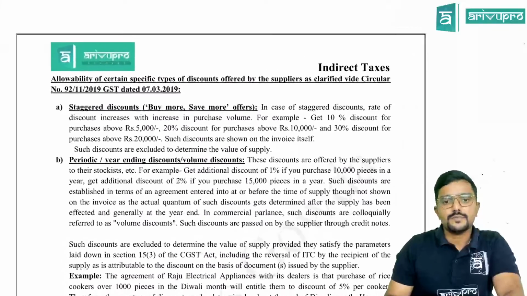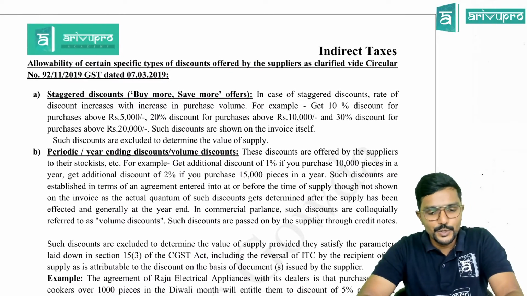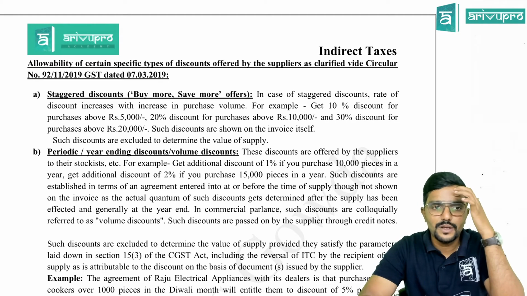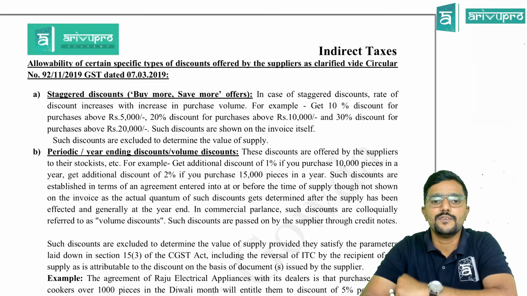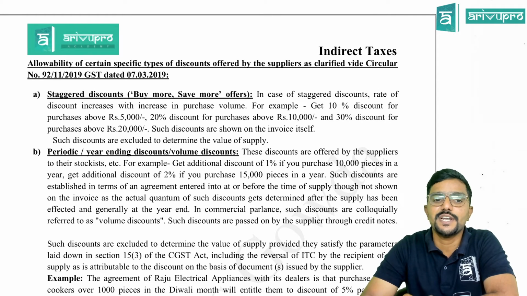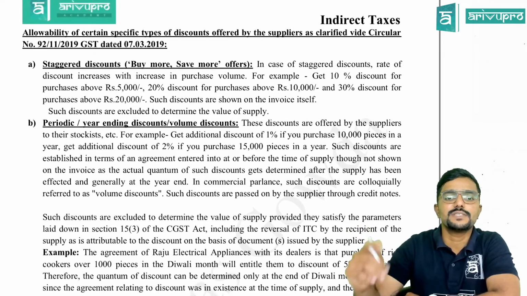Some circulars have been issued by the government or the department to clarify a few things with respect to discounts. We will see the allowability of certain specific types of discount offered by suppliers, as clarified vide Circular number 92/11/2019-GST dated 7th March 2019. First one: staggered discount, buy more, save more offers.